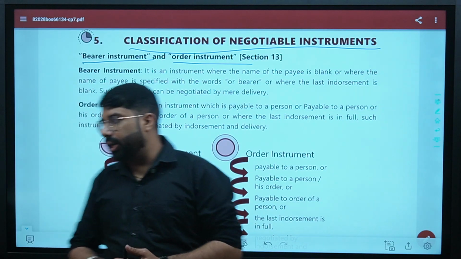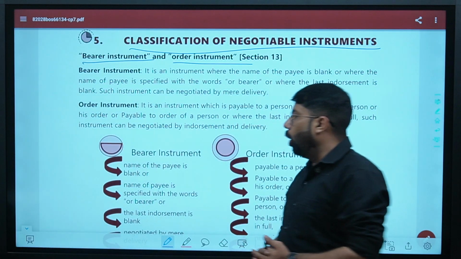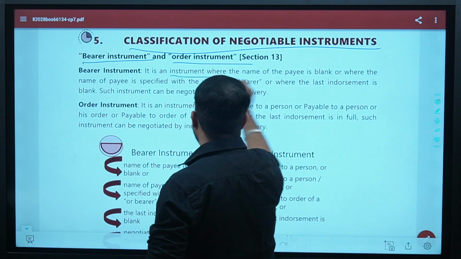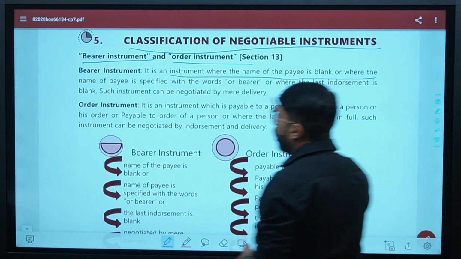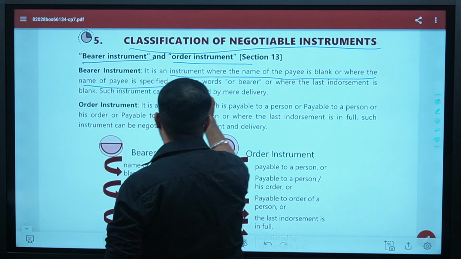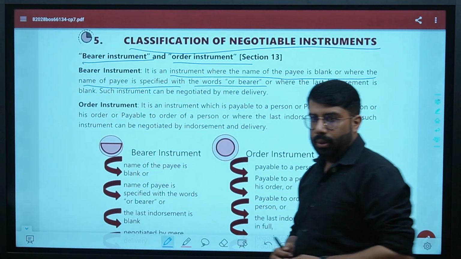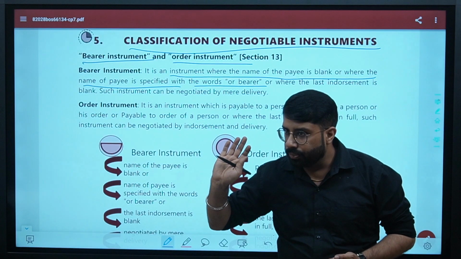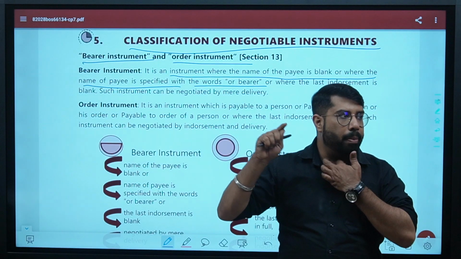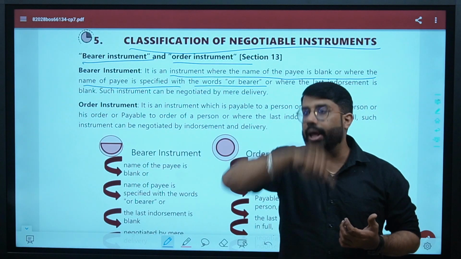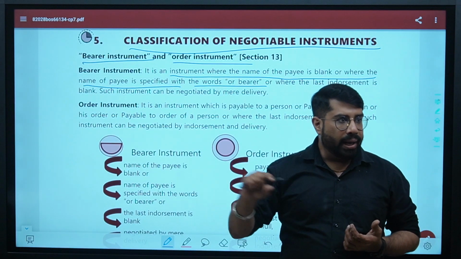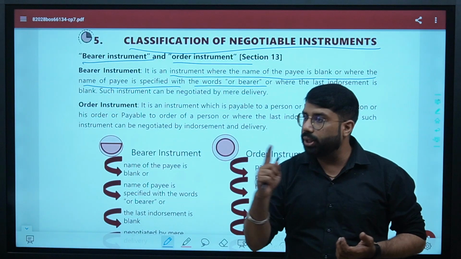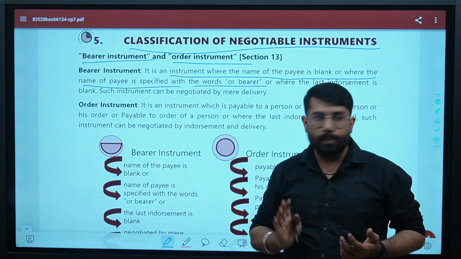Okay, so this is the basic difference between bearer and order instrument. Let us just read it once. It says bearer instrument is an instrument where the name of the payee is blank or where the name of the payee is specified with the words 'or bearer'. It means you are either not writing the name of the person, or you are writing that payment shall be made to Mr. A or bearer. So that becomes the bearer document. Are we clear?